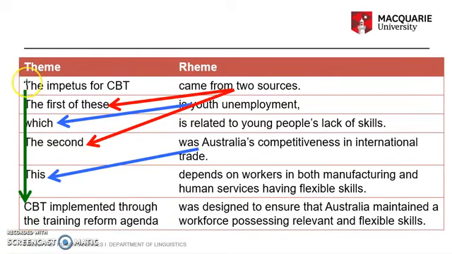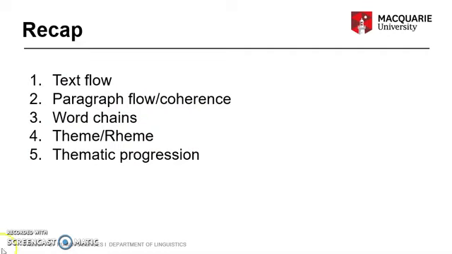So text and paragraph flow and coherence can be achieved through the use of word chains and the selection of themes. We can use these resources and techniques in our own writing to make sure our reader can follow our argument.